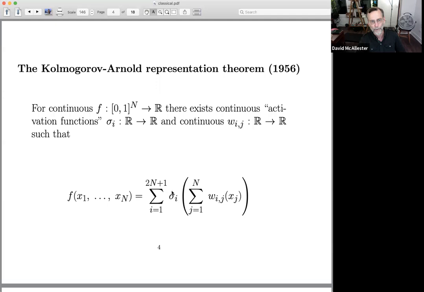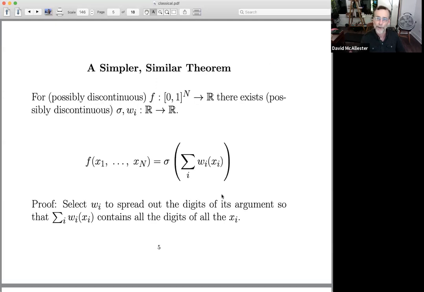If I drop the requirement that these functions are continuous, then a much simpler representation with a much simpler proof is possible. So now what I'm going to do is take each input. It's got n inputs. I'm going to take each one of the inputs and pass it through a function from R to R. And what this function from R to R is going to do is take the digits of this. So I can think of this in binary, say, as 0.011000, a bunch of digits.